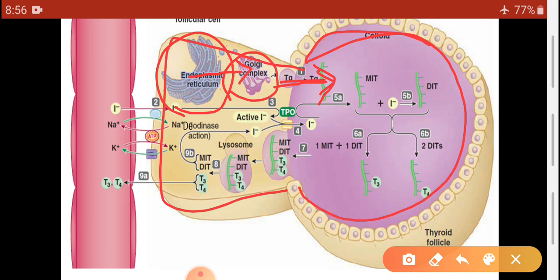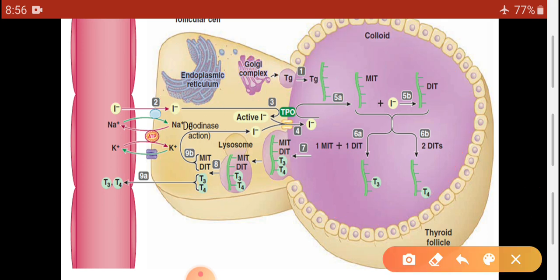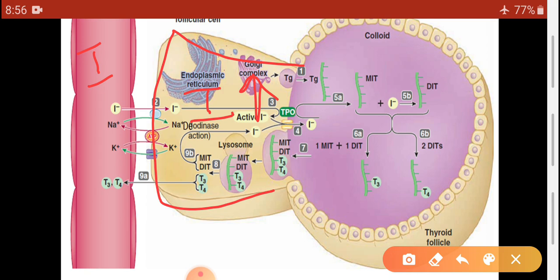Then the second step was iodide trapping. As in the cytosol iodine is present in a greater quantity, while in the blood it is present in a lesser quantity, iodide has to be transported against the gradient, so there is a necessity of a pump, and that pump is the sodium iodide pump.